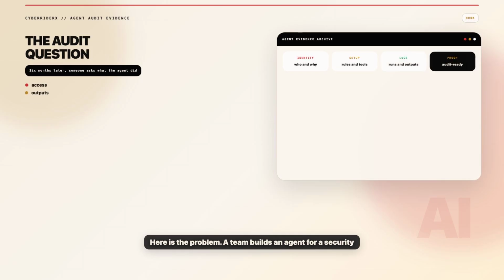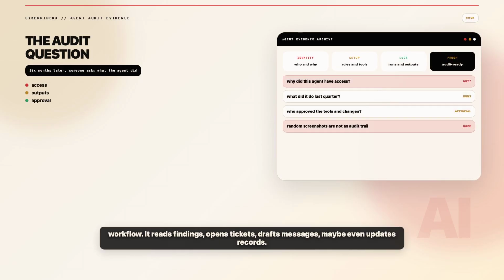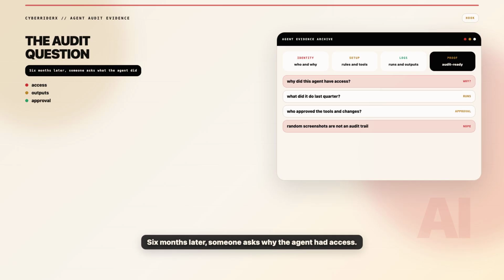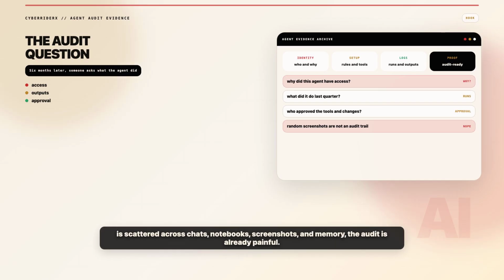Here is the problem. A team builds an agent for a security workflow. It reads findings, opens tickets, drafts messages, maybe even updates records. Six months later, someone asks a simple question: why did this agent have access, and what did it do last quarter? If the answer is scattered across chats, notebooks, screenshots, and memory, the audit is already painful.